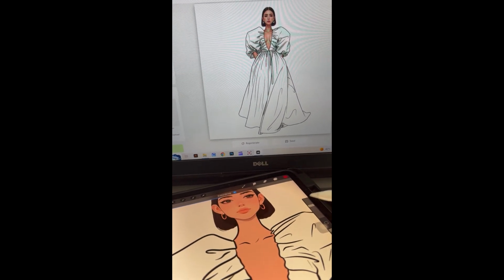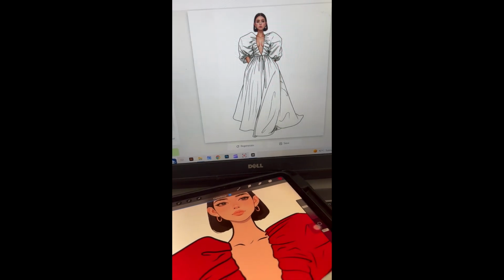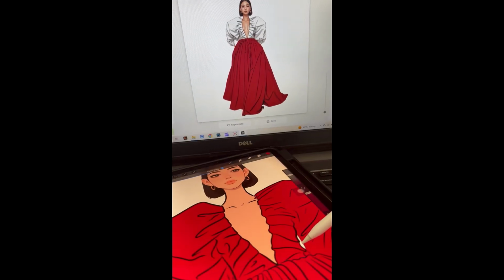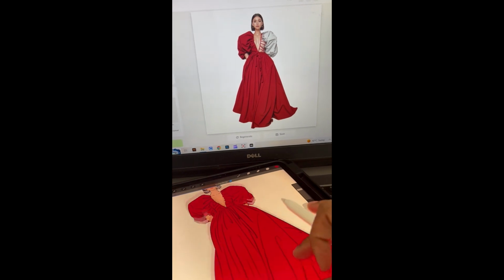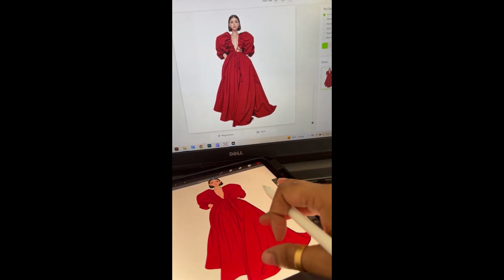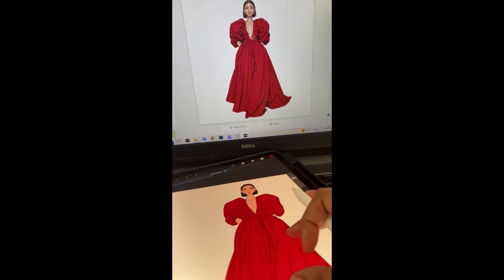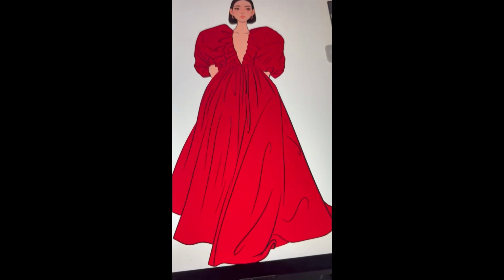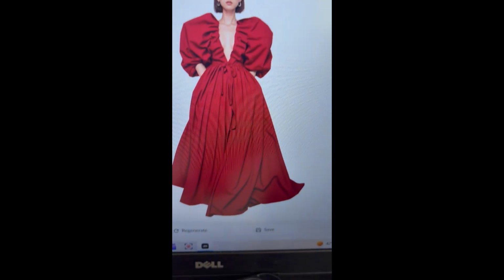If you are into fashion design or digital illustration, you need to check out lookfashion.ai. In today's video, I'll show you how to download, install, and link it with Procreate in real time. Yes, real-time fashion rendering. Let's go.